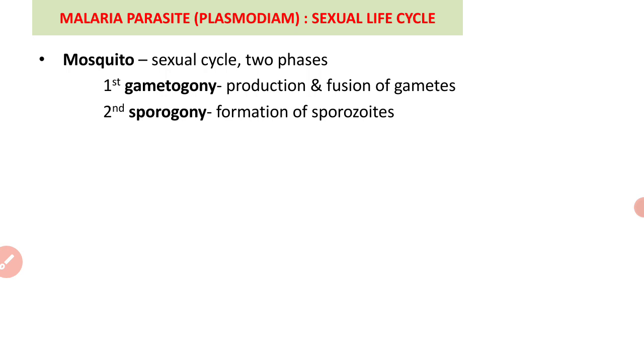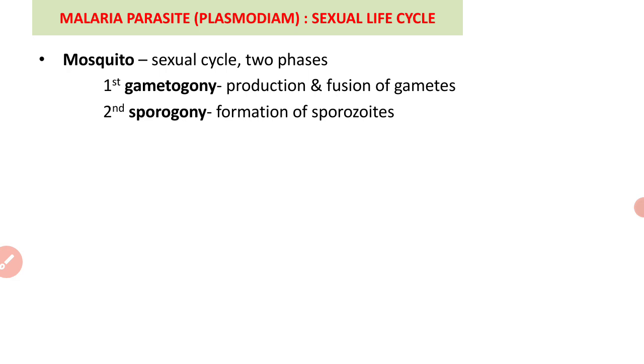In this stage, production and fusion of gametes takes place. The process of formation of gametes is called gametogenesis. The second stage is called sporogony, in which the sporozoites, the infective stage of these parasites, are formed.